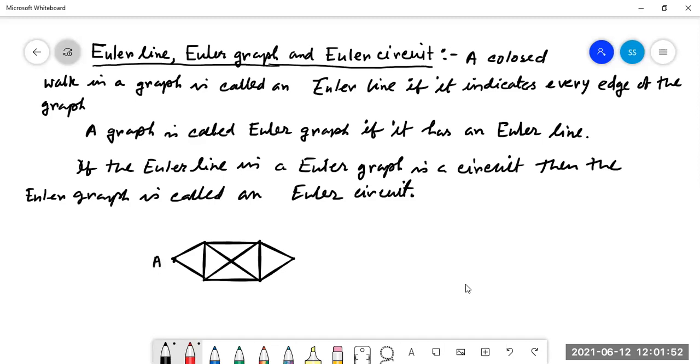So if we take this is A, this one is B, this one is C, this one is capital D, this one is capital E. Here is a point capital F, and this is capital G. Then the edges: this is small c, this is small d, this is small e, then small f is here, then it is K, then this line is L, and this one is I, this one is J, this one is G, this one is H. So this is a graph.